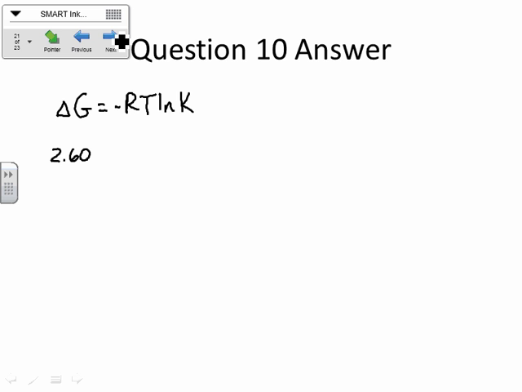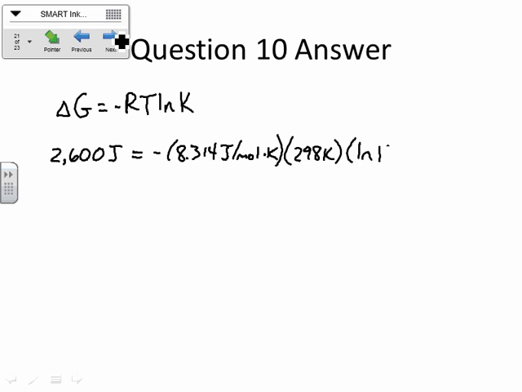Okay, here's the other place you have to be really careful on this particular calculation. The R here is 8.314 joules per mole times Kelvin. Okay, it's on your equation sheet. All right, so we have to keep the units the same. The easiest thing to do here is to change this to 2,600 joules instead of 2.60 kilojoules. Okay, that's going to be equal to negative 8.314 joules per mole times Kelvin times the T, which is 298 K, times the natural log of K, which is what we're eventually going to be solving for here, okay?